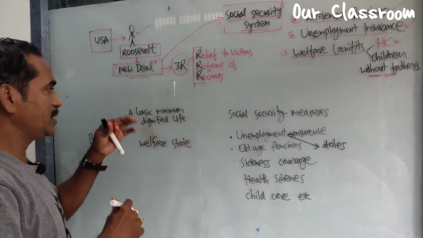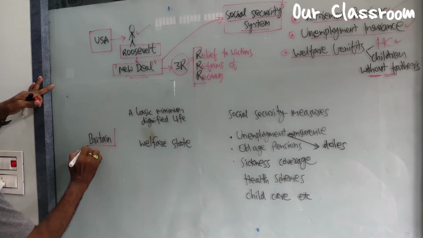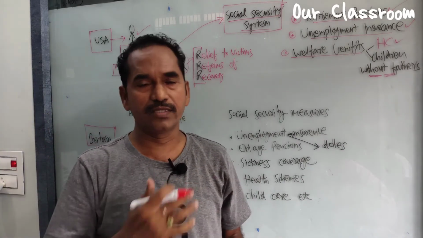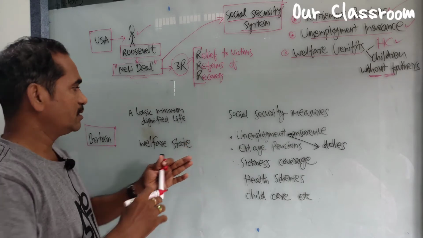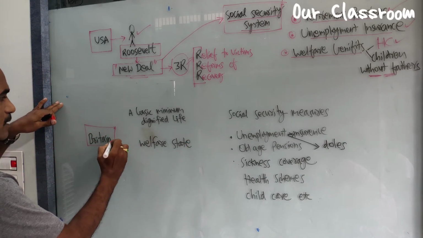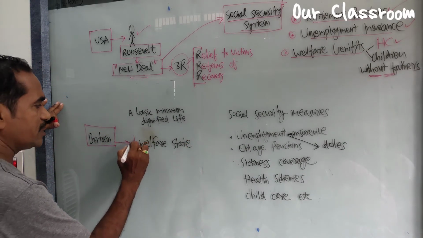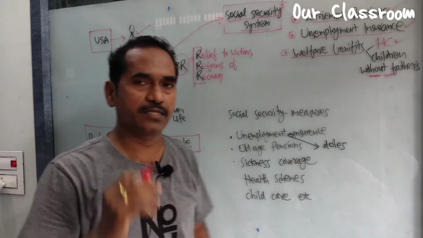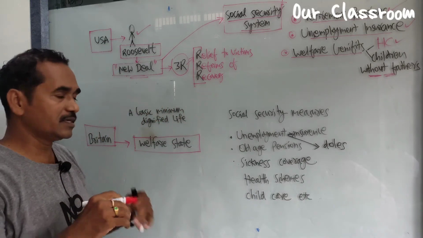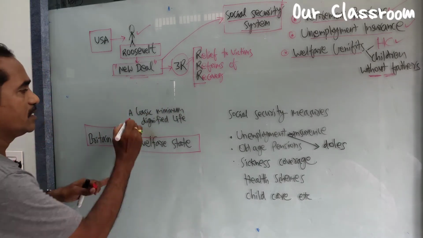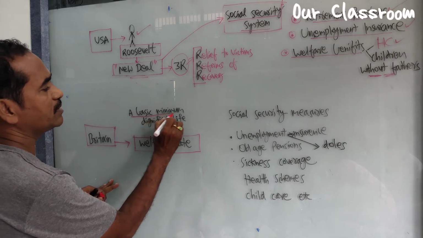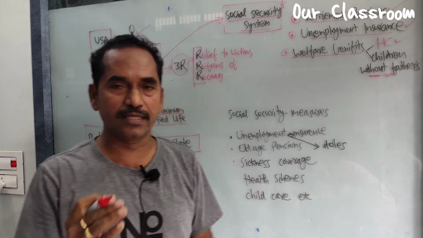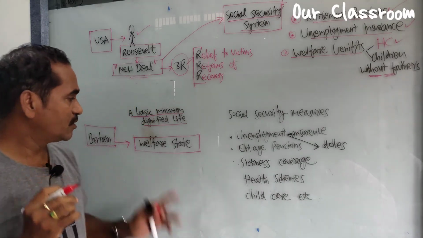Now let us see Britain. Britain also followed the same policy. Actually, Britain followed these measures earlier than the USA. Britain followed a welfare state policy. What is called a welfare state? A state which provides the basic minimum dignified life to all citizens in the country. That state is called a welfare state.